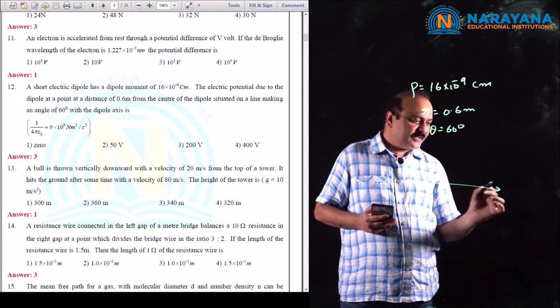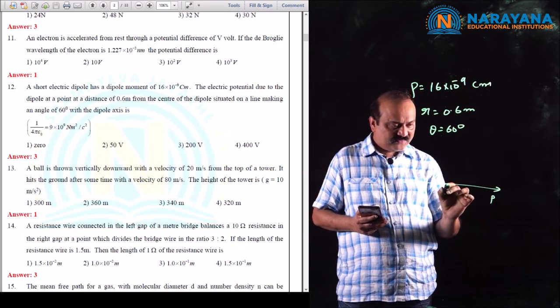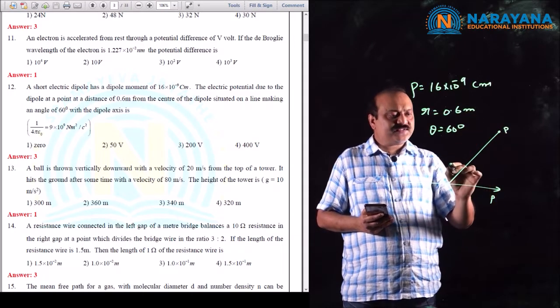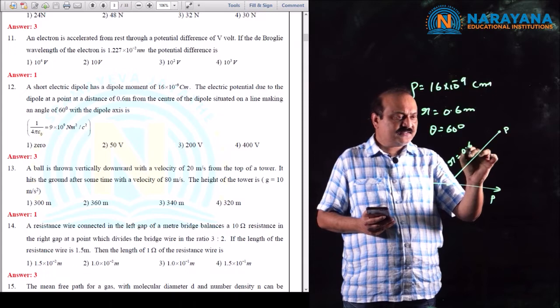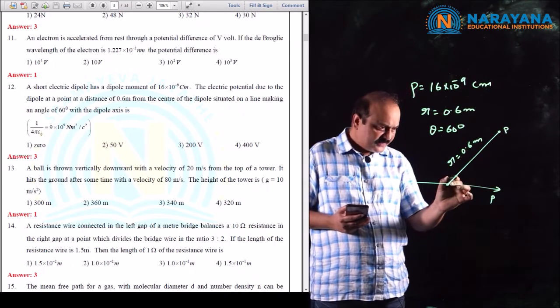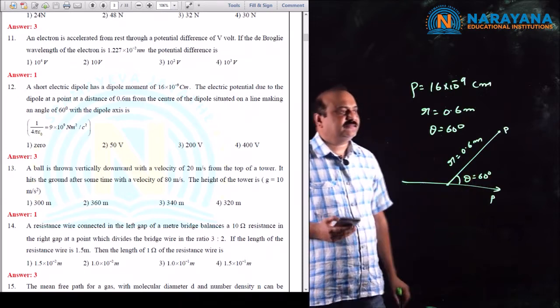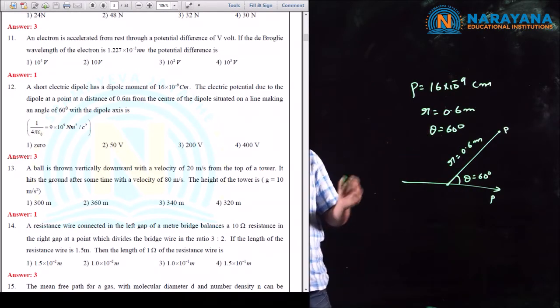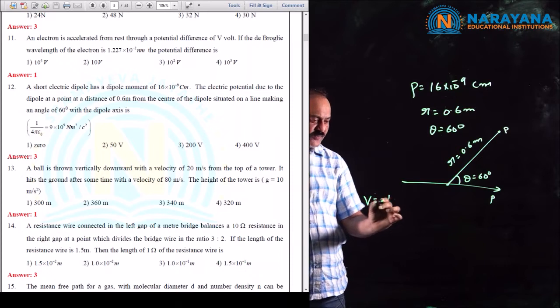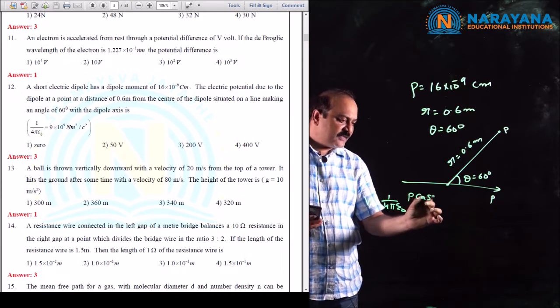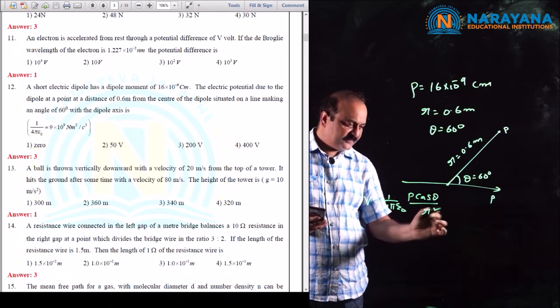So it is the electric dipole and dipole moment. The point P is at a distance of 0.6 meters, and this position vector makes an angle of 60 degrees with the dipole moment. The electric potential at this point is V is equal to 1 by 4 pi epsilon naught, P cos theta by R square.